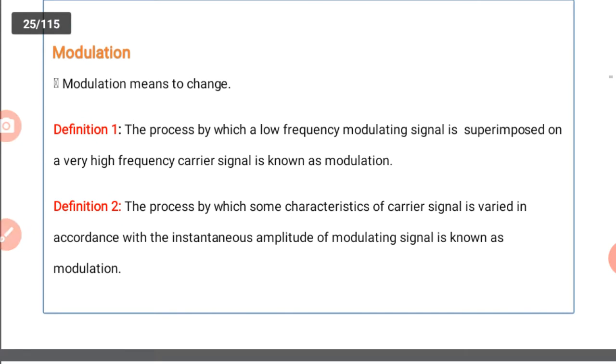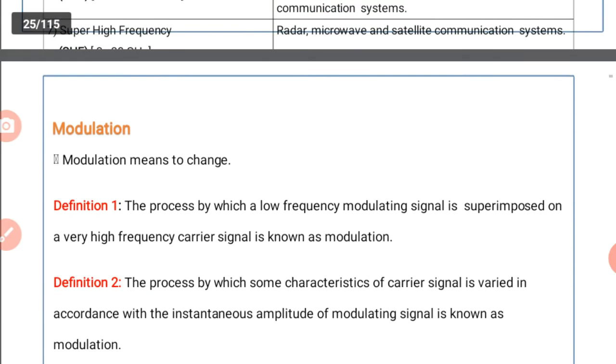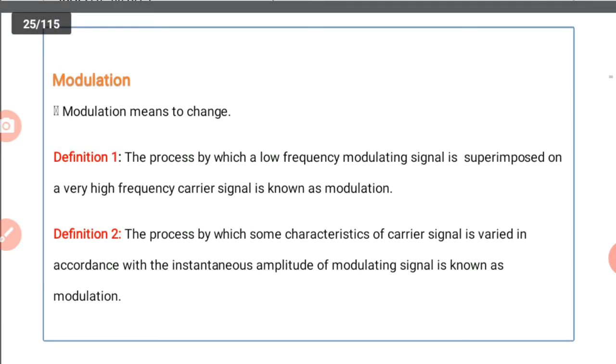Okay, next we go for modulation. This one is our frequency spectrum. That means the total radio frequency spectrum is divided into sub frequency bands. Each frequency band is for a different communication system. In our session, low frequency is for marine and aeronautical applications, medium frequency is for AM broadcasting, ultra high frequency is for television broadcasting, and next, satellite communication and so on.